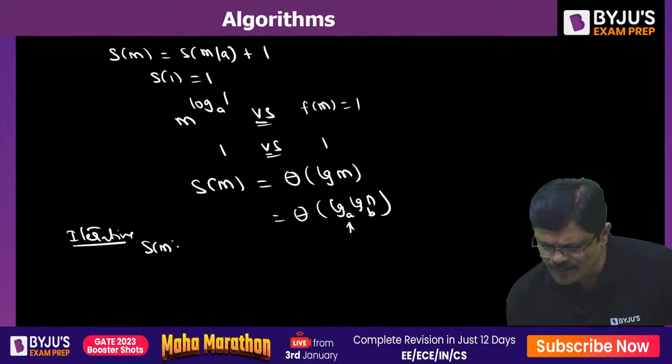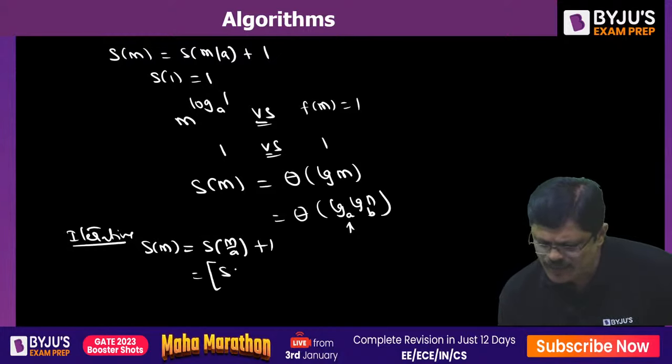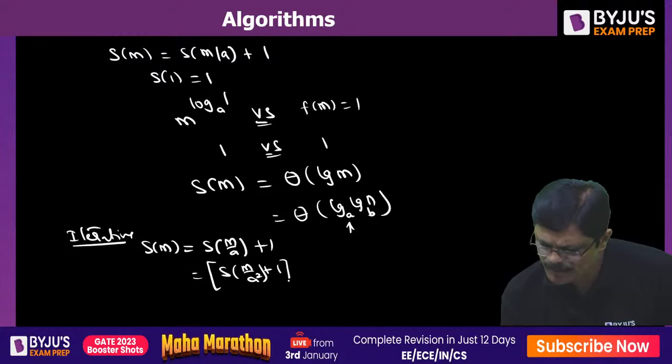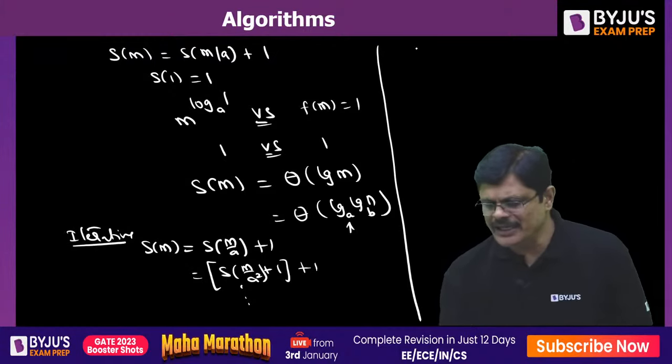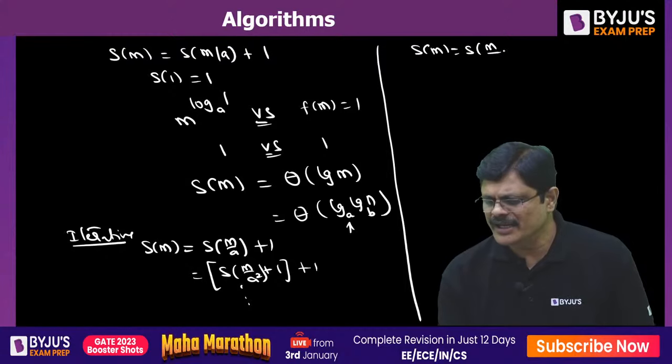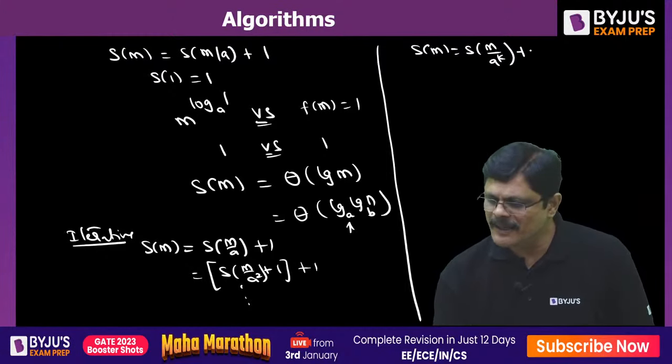Sm will be equal to Sm by A plus 1. Then Sm by A will be equal to Sm by A square plus 1 plus 1. So from this you can understand the pattern. You can easily see that Sm is equal to Sm by A power k, let us assume, plus k.